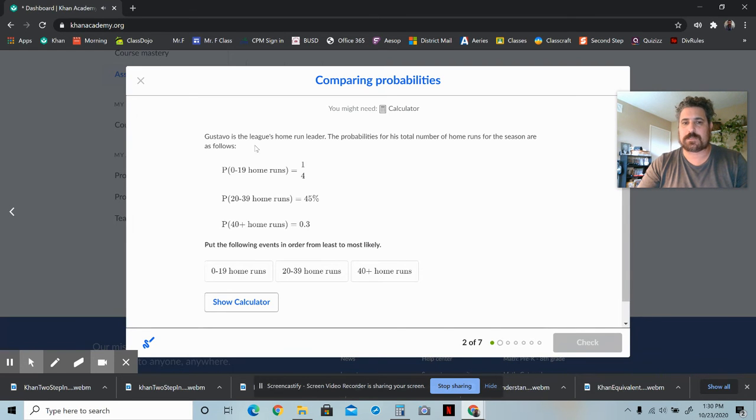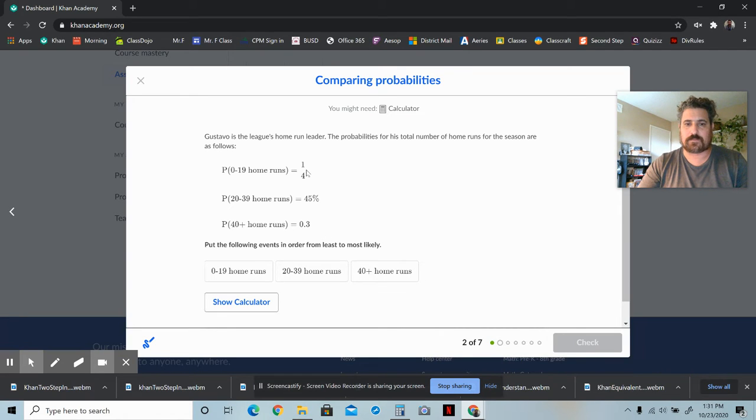Okay, Gustavo is the league's home run leader. Probabilities of his total number of home runs for the season are as follows. Getting between 0 and 19 is 1/4, between 20 and 39 is 45%, and more than 40 is 0.3 or 30%. Put the following events in order from least to most likely. Okay, so least likely to most likely.